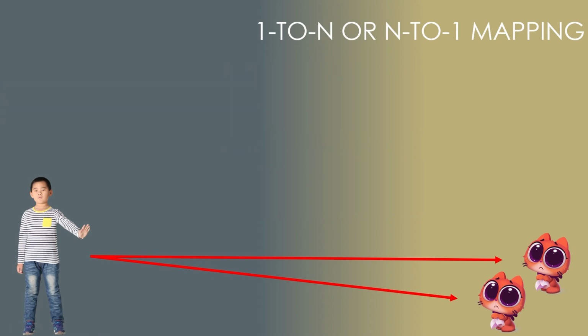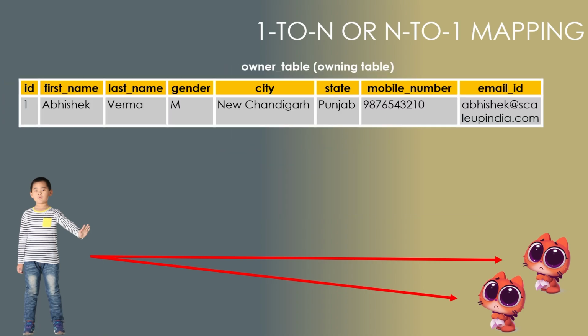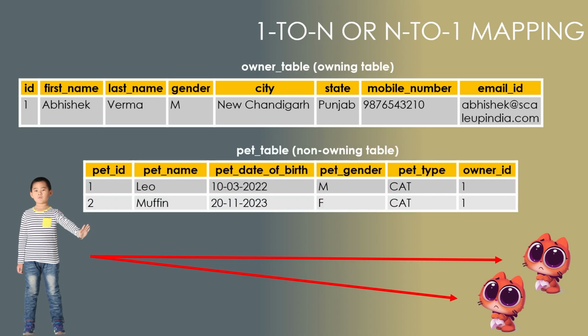The best way to show that data is something like this: here we have the owner table, which is still the owning table only, and you see we don't have any pet ID. Although we are not mentioning the pet IDs, it is still the owning table. In the pet table, we have an owner ID column. Both pets belong to the same owner, so the values are the same here. And we know that a pet can belong to only one owner. One owner can have many pets, but the reverse is not possible, that one pet belongs to many owners. Again, that is as per our scenario only as of now.